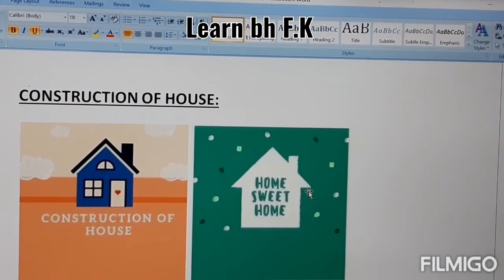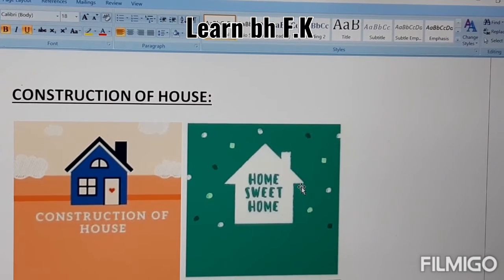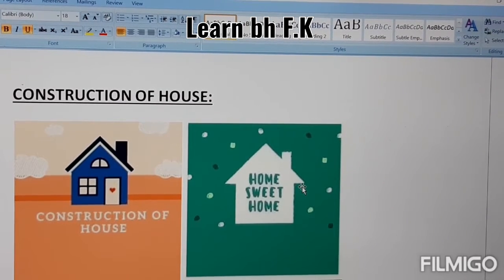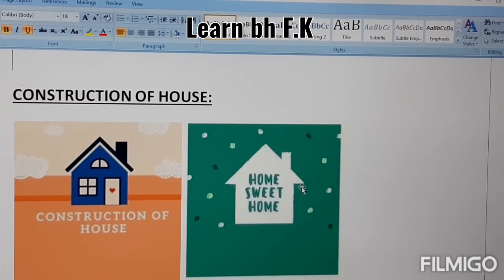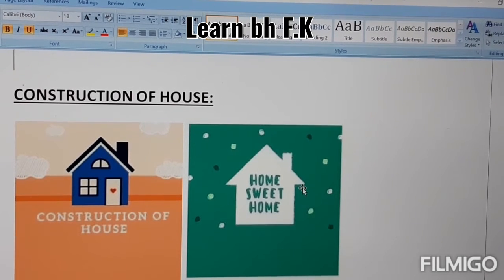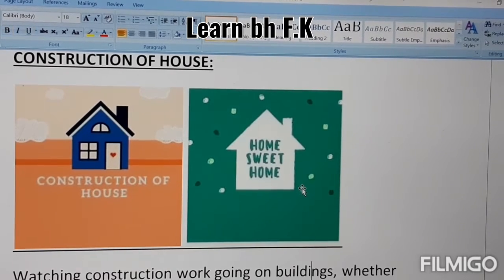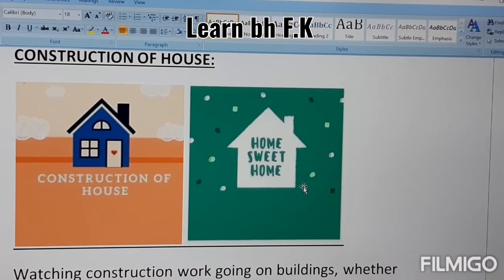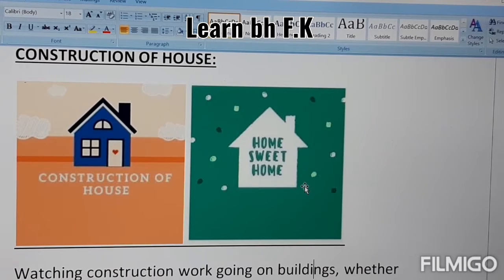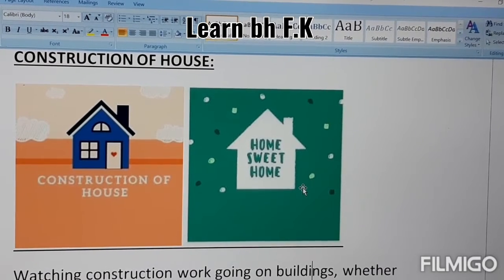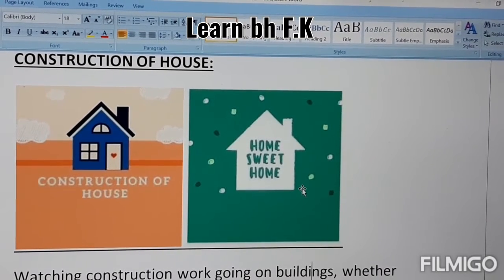Now the second topic. Let's start the second topic. It is a very interesting topic about the construction of a house. Many people are very interested in the construction of a house, and you know very well that many people decorate, renovate, or construct houses. So this is about the construction of a house, home sweet home.